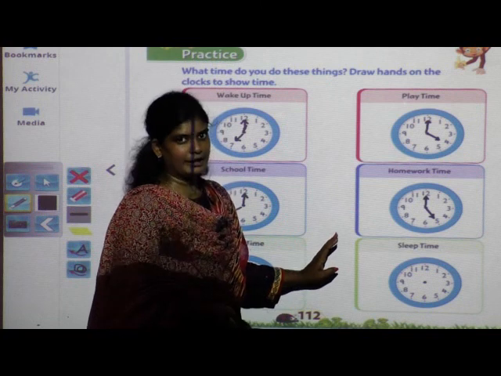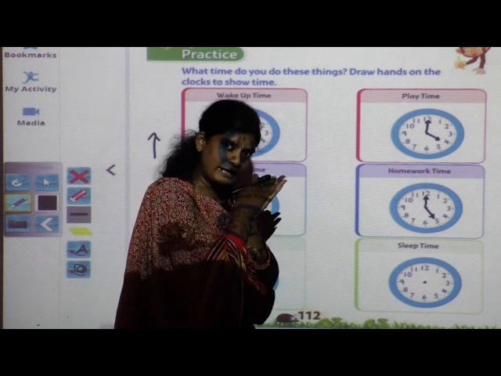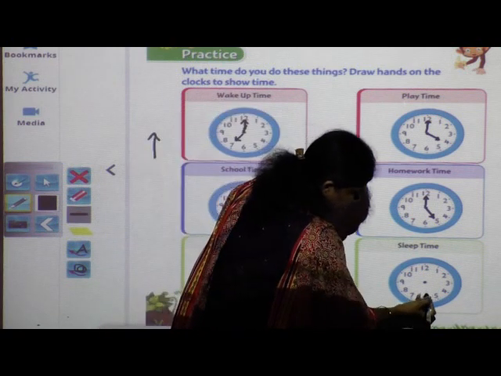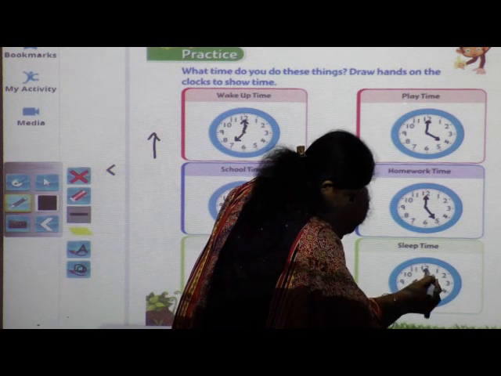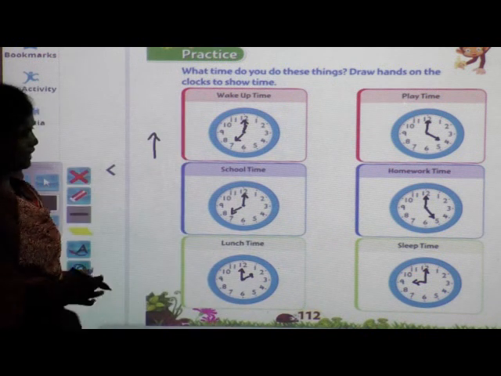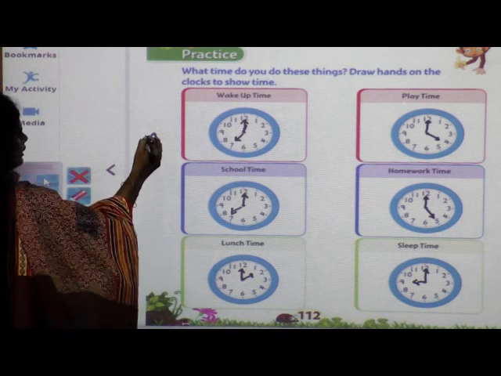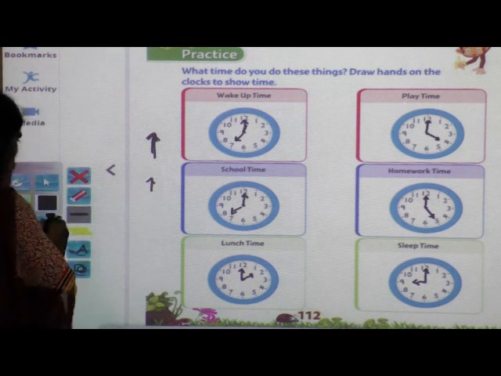After taking your dinner, you go to your bed to sleep. At what time do you go to sleep? 9 o'clock. So here you draw 9, and upside the short hand and long hand. Got it, everybody? In this way we have to draw the short hand and long hand. This will be the long hand like this and the short one like this. Okay.